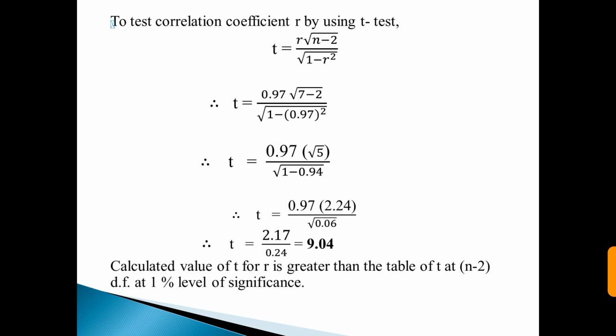Therefore we get the value of t as 9.04, and hence the calculated value of t for r is greater than the table value of t at n minus 2 degrees of freedom at 1% level of significance.